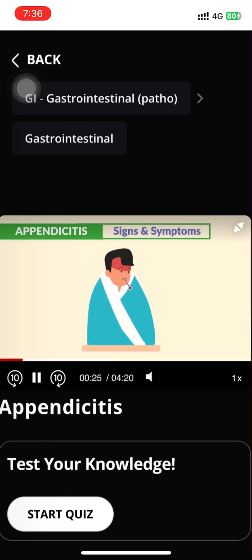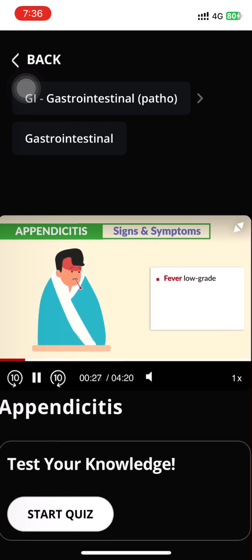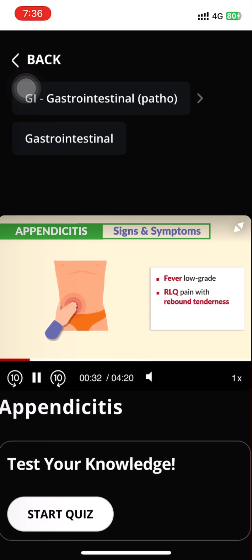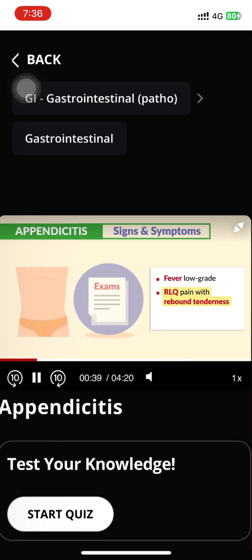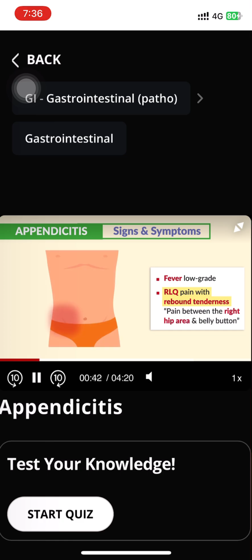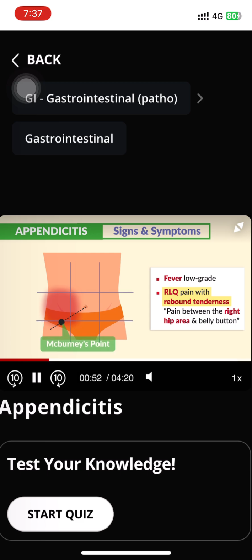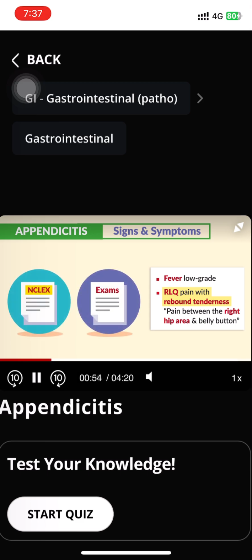So the key signs and symptoms to write down is fever that is low grade, and the biggest sign by far here is right lower quadrant pain with key term rebound tenderness. So write that down. It's always on exams. You might even see pain between the right hip area and belly button. This is technically the right lower quadrant area, also called the umbilicus area. Now this area is referred to as McBurney's point. So again, write down these key terms. Exams in the NCLEX love to ask you about these key signs.